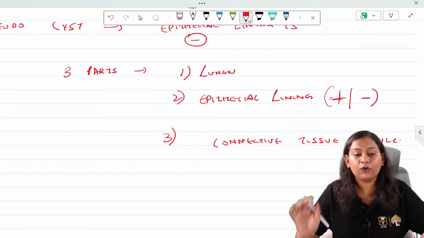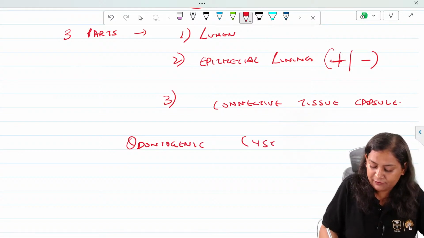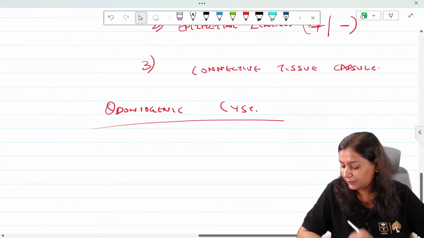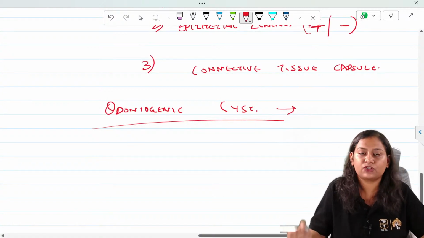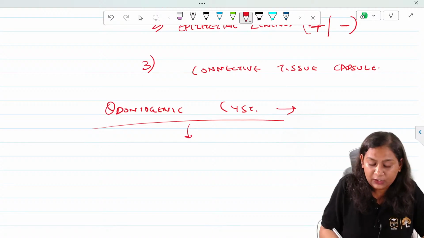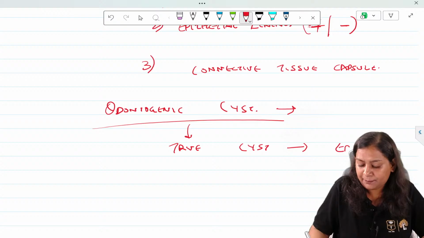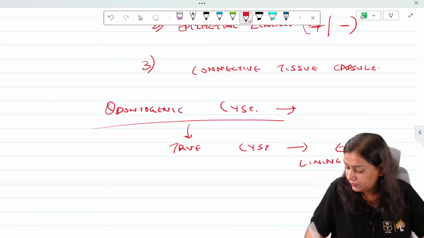Now, all the odontogenic cysts. So let's have a look at odontogenic cysts. That means it is derived from the structures associated with the development of the tooth. Okay. Now these are true cysts. That means epithelial lining is present. Okay.